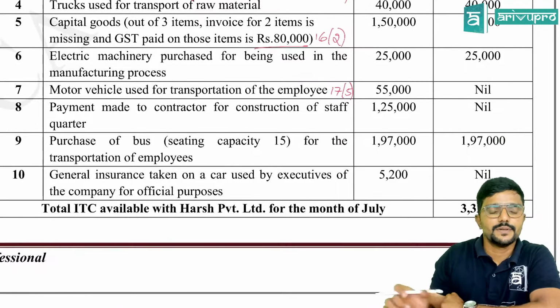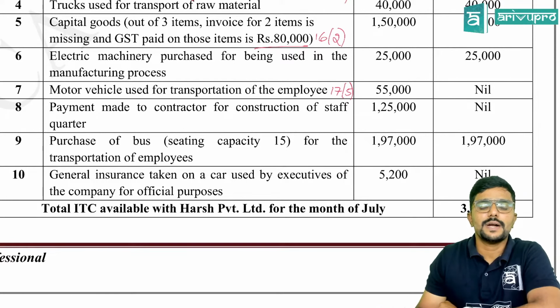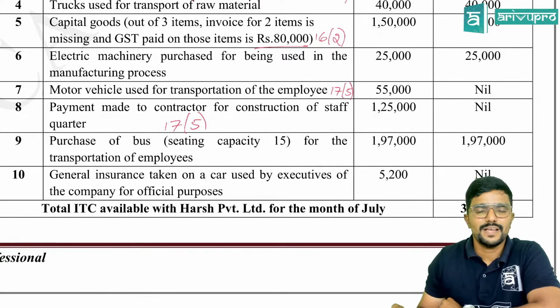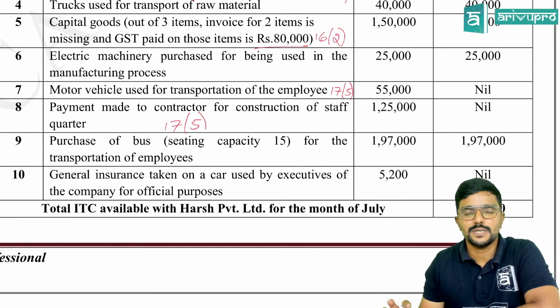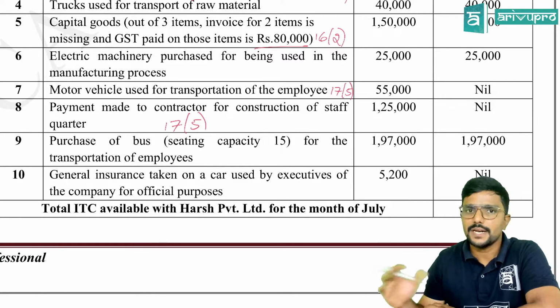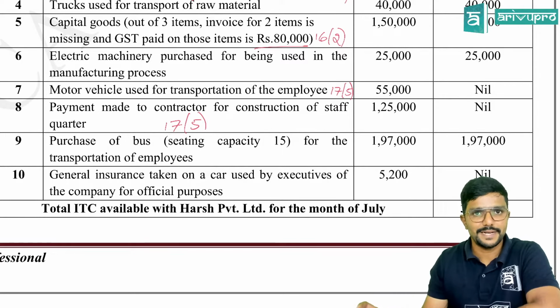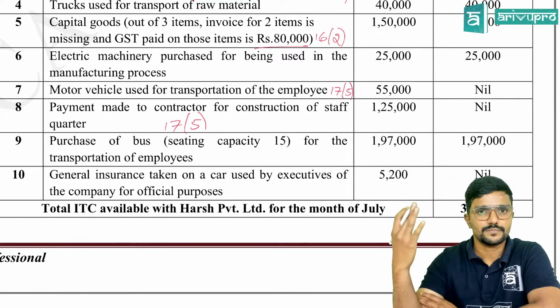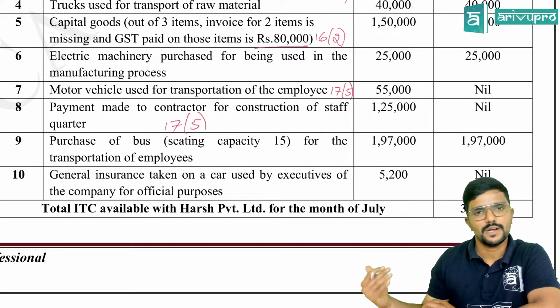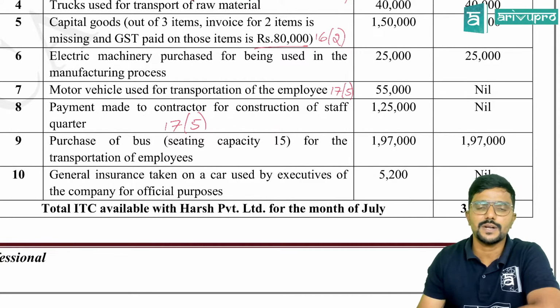Okay, so next, payment made to a contractor for construction of staff quarter, again blocked under section 17.5. Okay, so 17.5, as I told you, if you just remember the subsection is more than enough, guys. Clauses and all, if you can remember it, great. But if not, no problem. Even section 16.2, as clauses, if you just mention section 16.2 in your answers, it's more than enough.